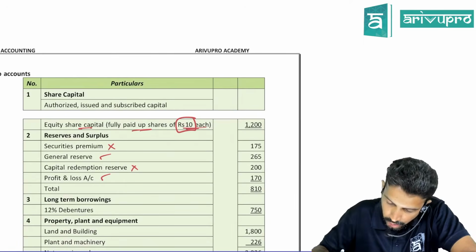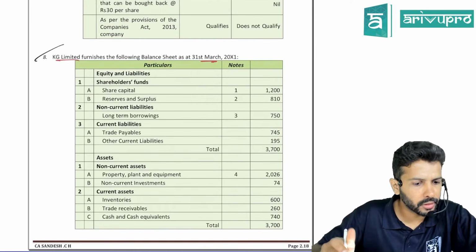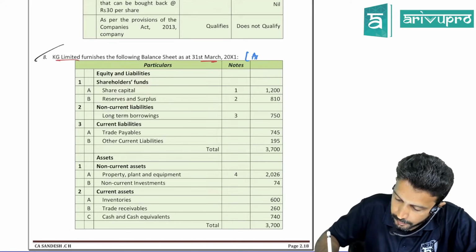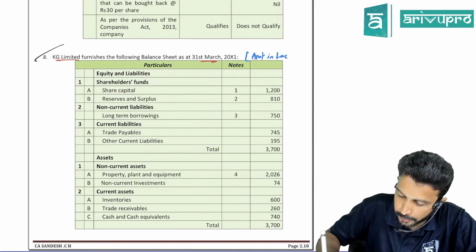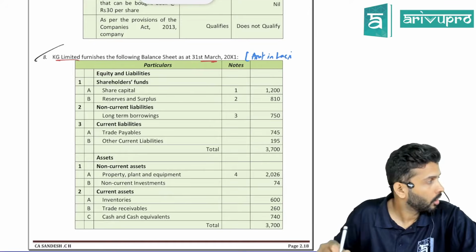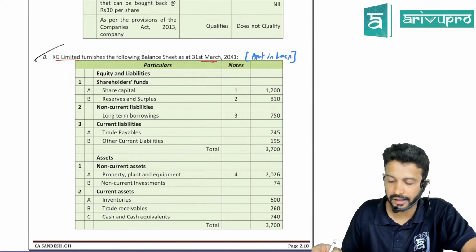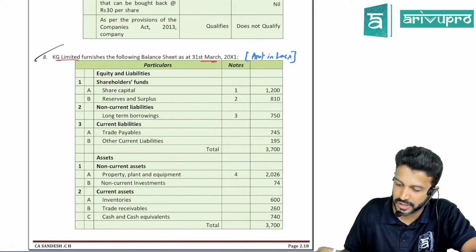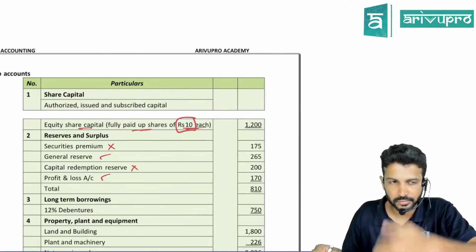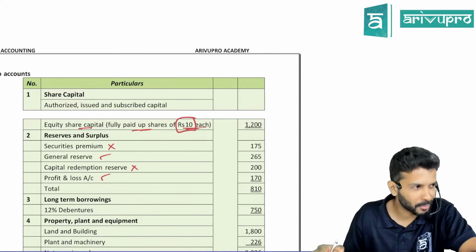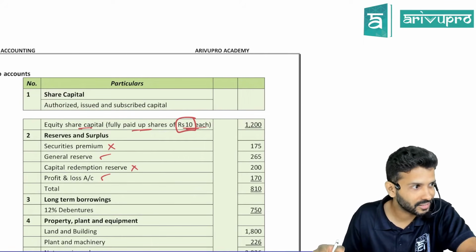Again, all these numbers are in thousands or lakhs. I think it's a typo here. One second. Amount is in lakhs, sir. It's a typo. All these numbers are in lakhs. Update that in your notes. It's given in the material, but I missed it out from my end. It's a mistake from my end, so update it in your notes.